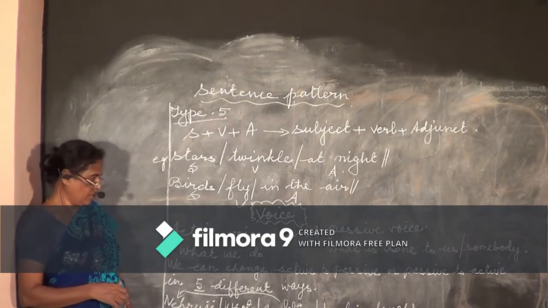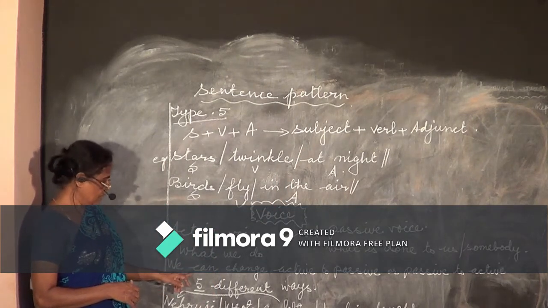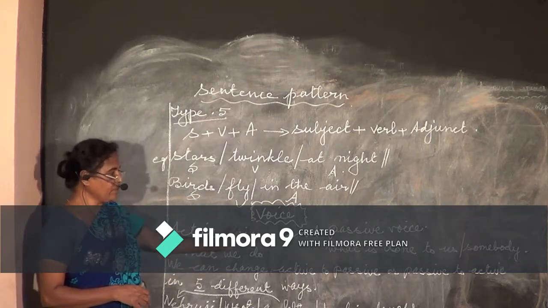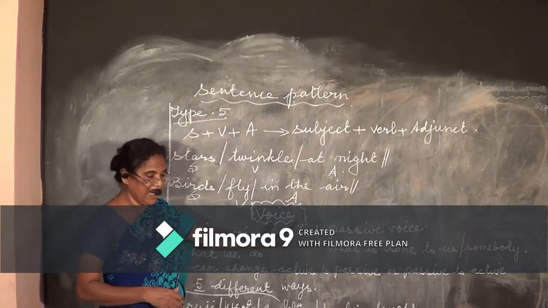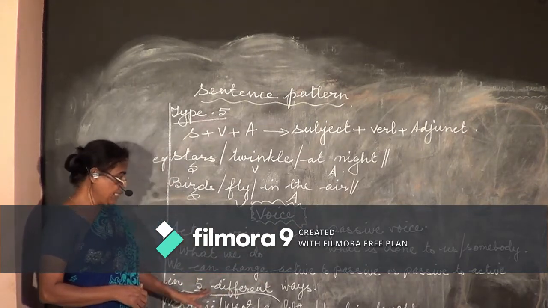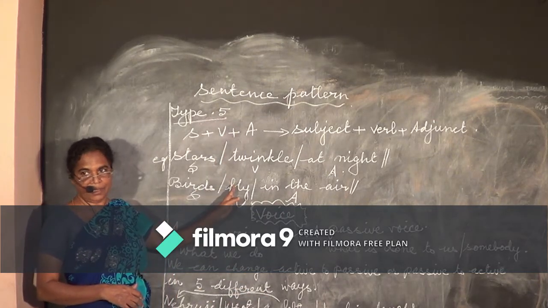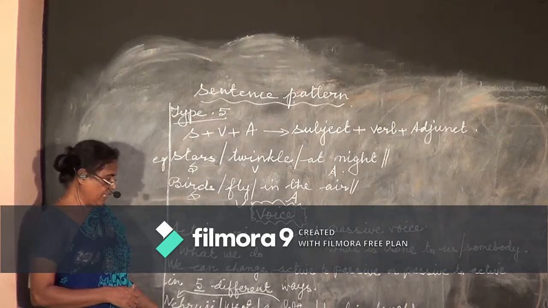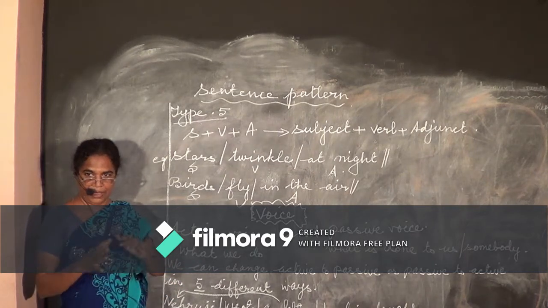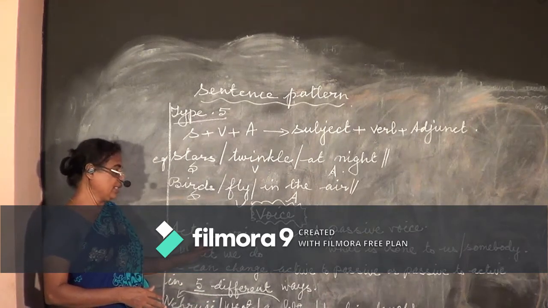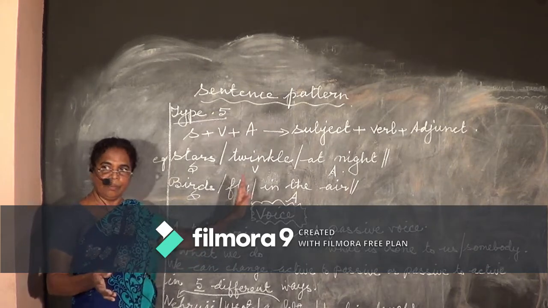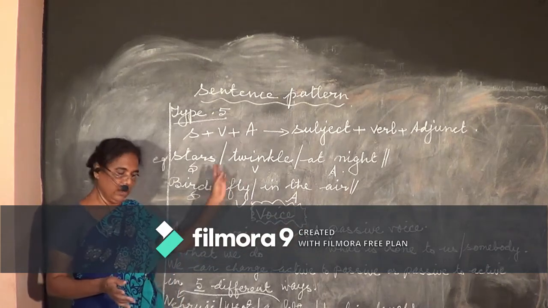Hope it's clear for you all. And here we can change active to passive or passive to active in 5 different ways. Already here also we have 5 different types. Similarly, here also 5 different sentences we learn. You can learn how to change all the sentences into passive or all the passive to active voice.